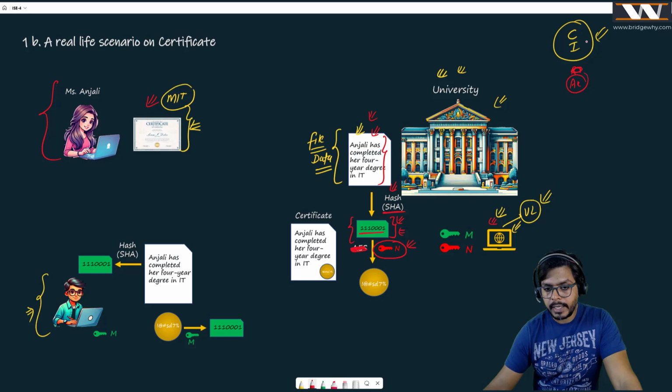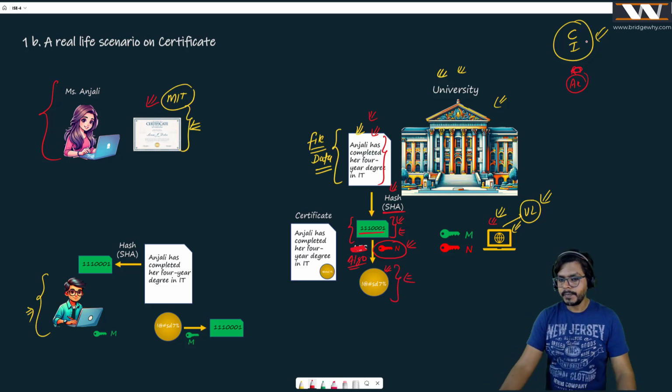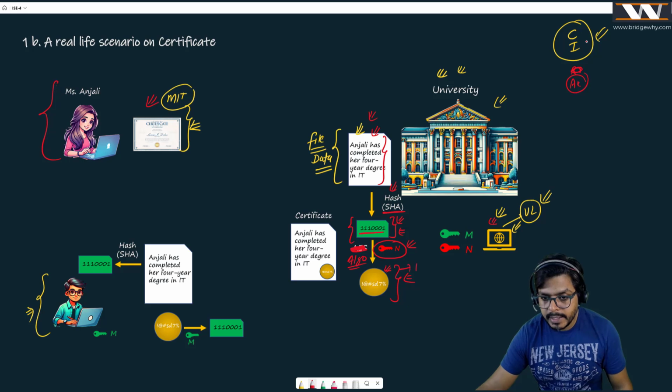By the way, AES is the symmetric key encryption. So maybe you can use any algorithm or maybe the RSA algorithm, which is the asymmetric key encryption. So I am just saying this is the algorithm. An algorithm needs a key, you all know, to encrypt, and that is where we are going to get this encrypted signature. And by the way, this is known as my digital signature also.